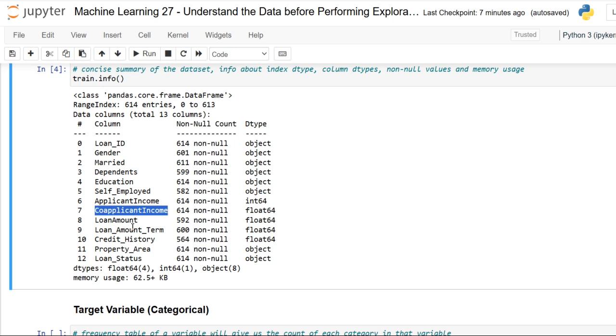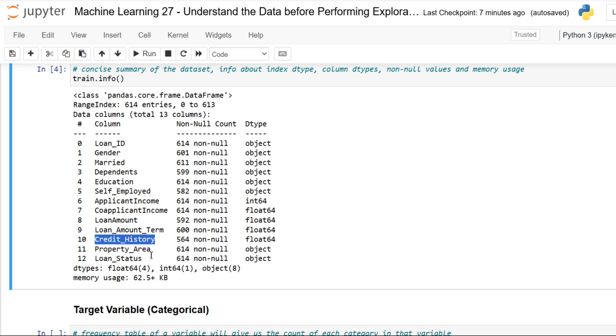And next it is all about loan amount term. Here we are going to specify it in a discrete manner, whether the term of the loan is in months. And credit history is also categorical nominal, where credit history meets the guidelines, whether 0 or 1.